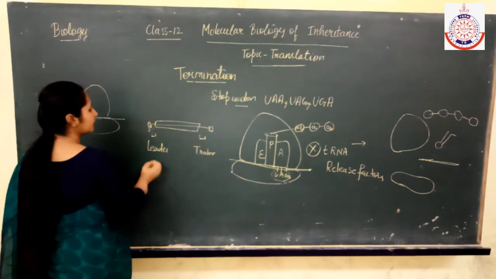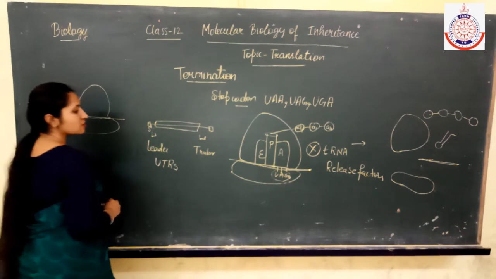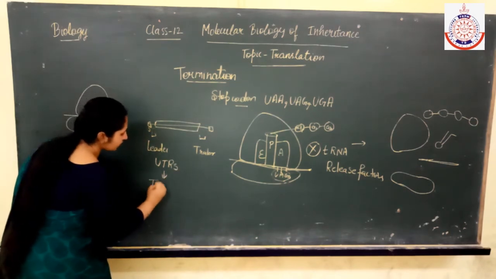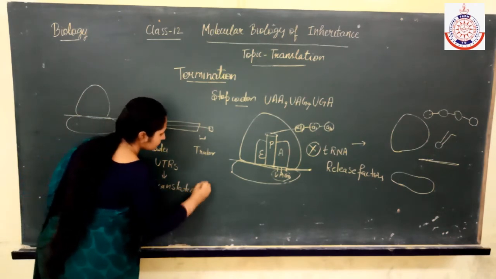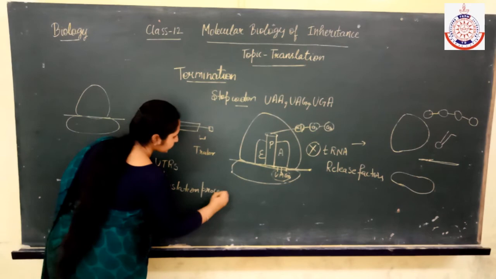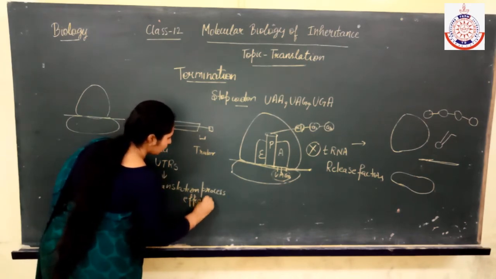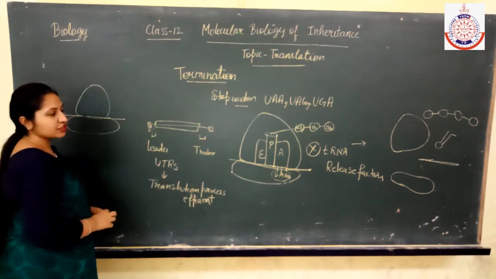Leader and trailer are also known as the UTRs. What is the function of the UTRs? They make the translation process efficient.